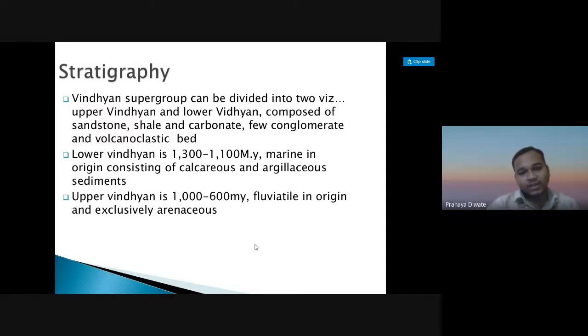Lower Vindhyan is 1300 to 1100 million years old, marine in origin, consisting of calcareous and argillaceous sediment. Upper Vindhyan is 1000 to 600 million years old, fluviatile in origin and exclusively arenaceous.